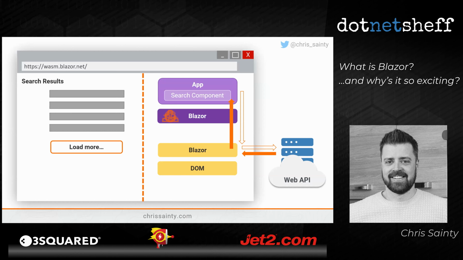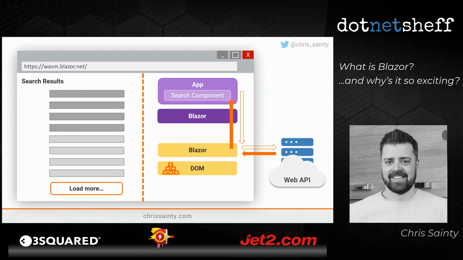And Blazor does that. And at the end, if there are changes that it needs to make, it collates them all together in something called a render batch. And this render batch is the minimal set of instructions that are needed to update the DOM from what it currently looks like to what it needs to look like. So Blazor is then going to pass that through to the DOM and update the DOM so it matches this new render. And then our UI is going to update for us. So you can see here, we've now got our 4 new results on the screen. So that's how a simple interaction works in a Blazor app.